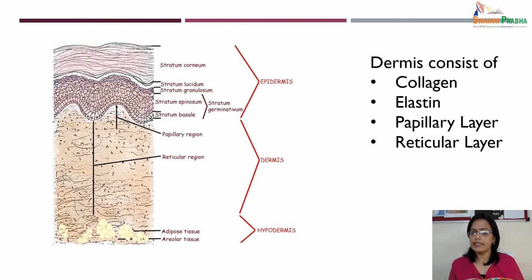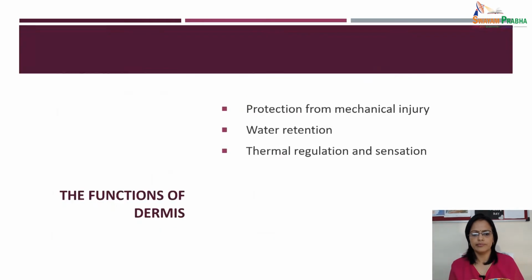Now, the dermis consists of collagen, elastin, papillary layer, and reticular layer. Functions of dermis: protection from mechanical injury, because it serves as a cushion, as I said, water retention, thermal regulation and sensation. So these are some functions of the dermis. When you draw the skin diagram, you will indicate epidermis and dermis. Along with that, it is good enough if you state the functions of these layers.